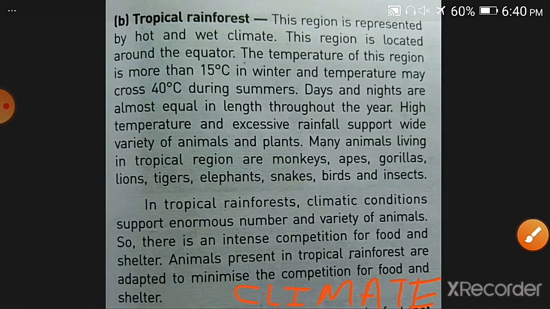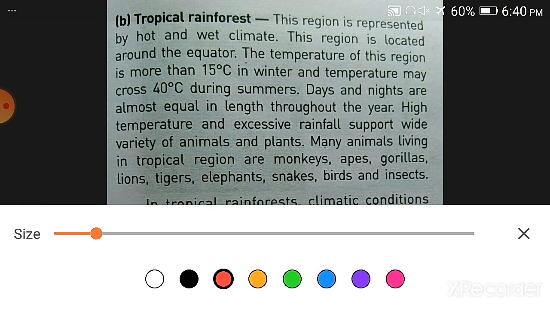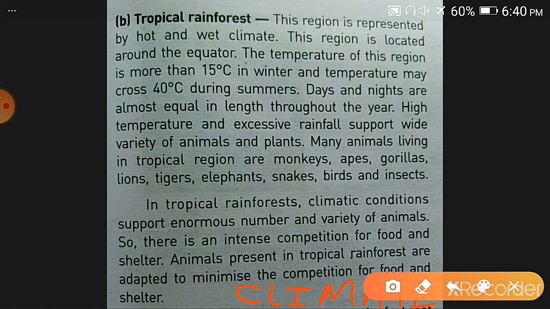Then we will see the climatic conditions of the tropical rainforest. The region is represented by a hot and wet climate, because it is heavily raining there throughout the year. This region is located around the equator, as we have seen in the map of the world.